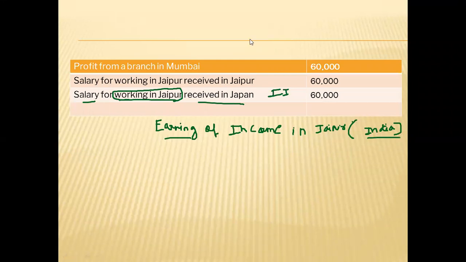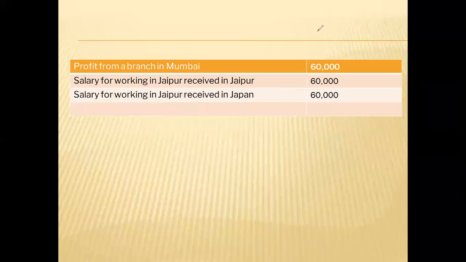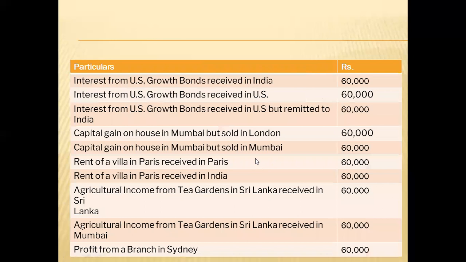If nothing is in India, then it will be a foreign income. So this much everybody understood, how to classify Indian income and foreign income.